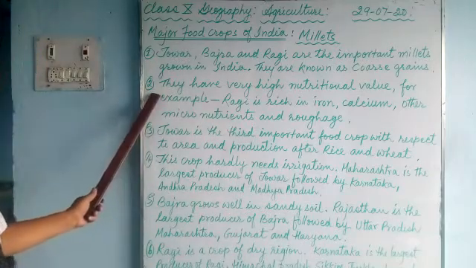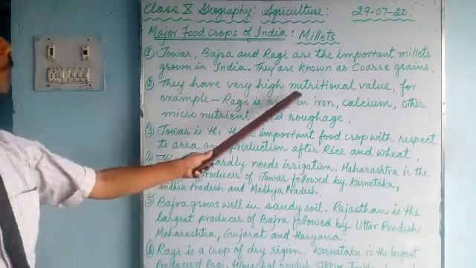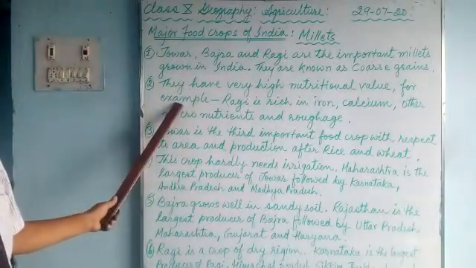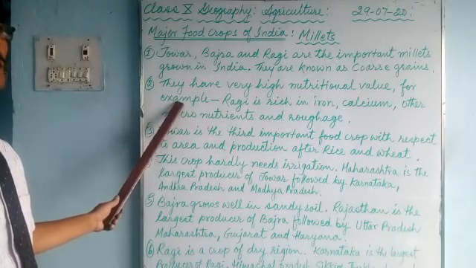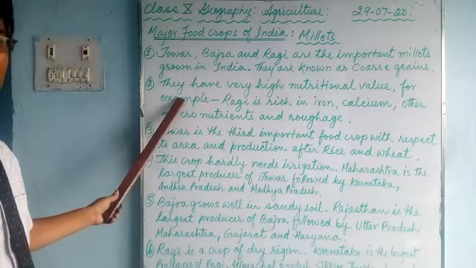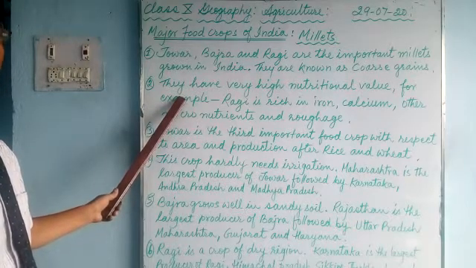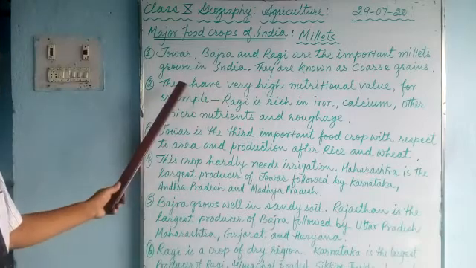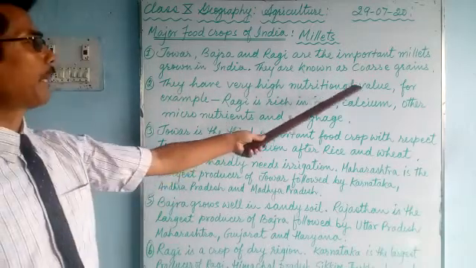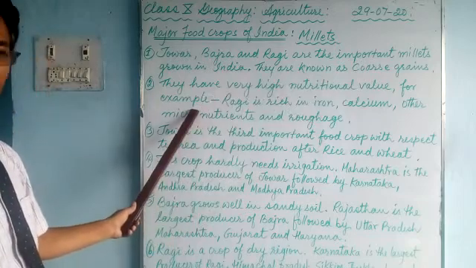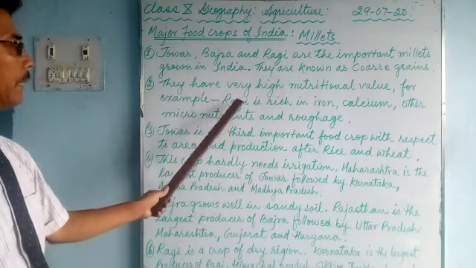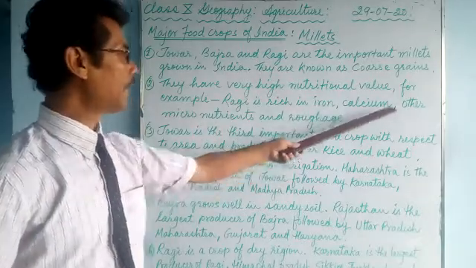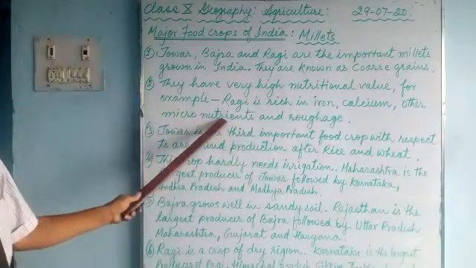So you can see number 2. They have very high nutritional value. For example, they contain a lot of nutrients, micronutrients and even roughage, which is very beneficial for our body. Ragi is rich in iron, calcium and other micronutrients.